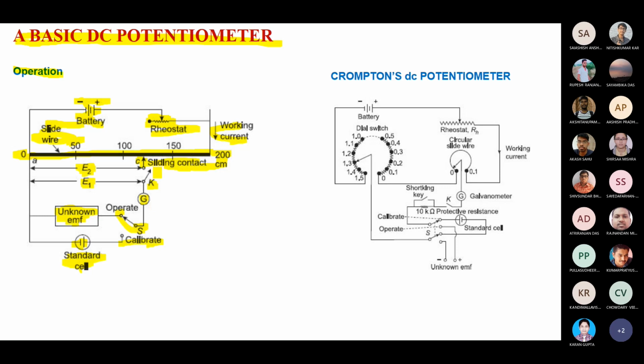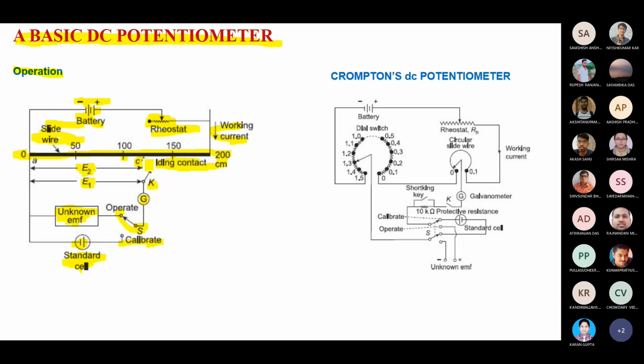Now you are changing the slider, the sliding contact. You can change it towards 100, and you can also change it towards 150.